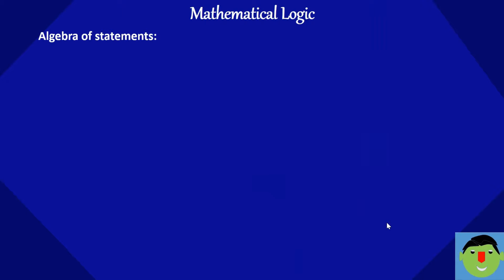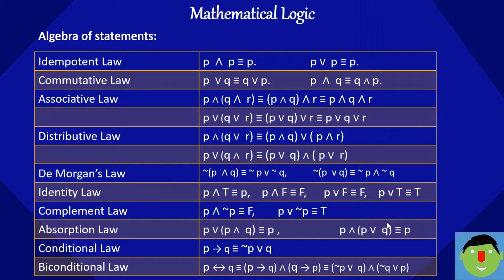Algebra of statements. So this is algebra of statements. First law is idempotent law. P and P is equal to P, or P or P is equal to P. Means P statement and P statement is nothing but the P statement, or P statement or P statement is nothing but P statement. That is called as idempotent law.